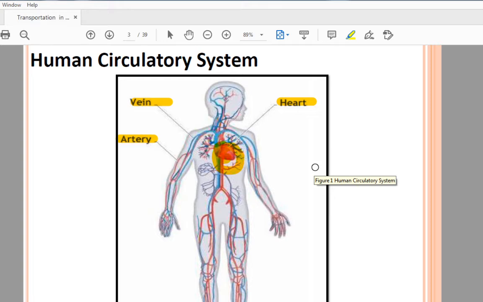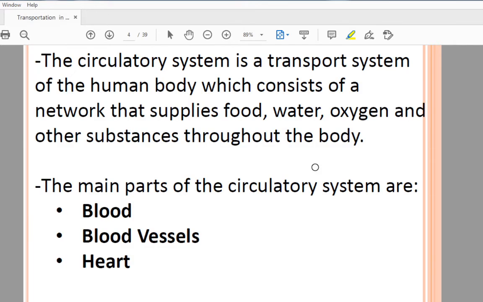So one by one, first we will learn about these organs, and then we will learn how there is a circulation in the human body. Okay, understood? So see, the circulatory system is a transport system of the human body which consists of a network that supplies food, water, oxygen and other substances throughout the body. So it is the function of the circulatory system to supply food, water, oxygen and other substances in the body. The main parts of your circulatory system are blood, blood vessels and heart.